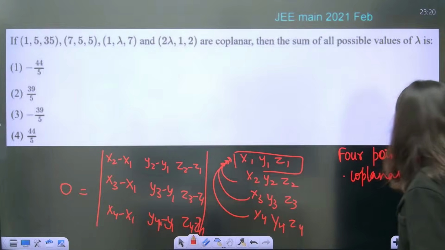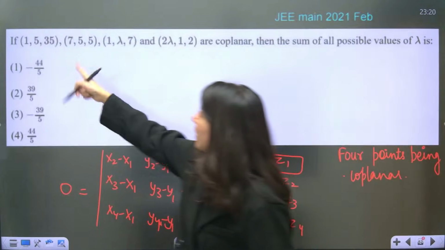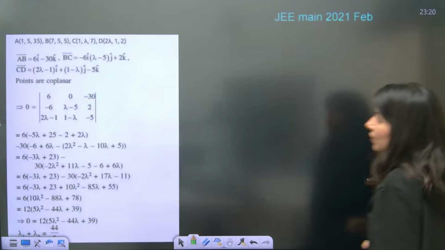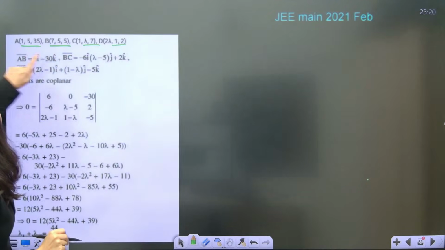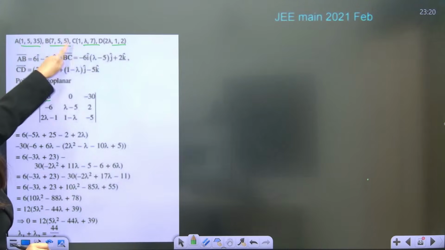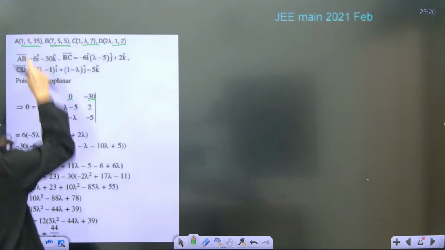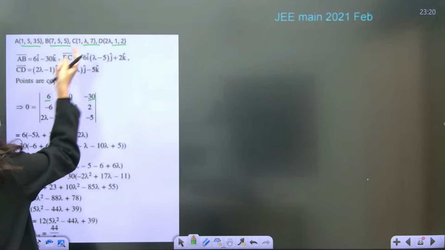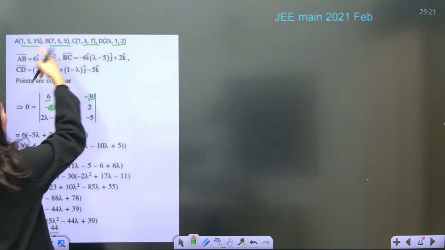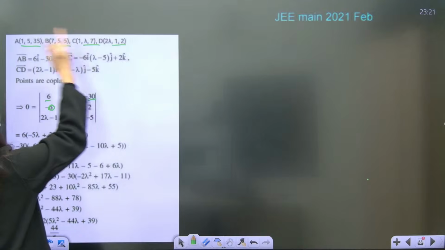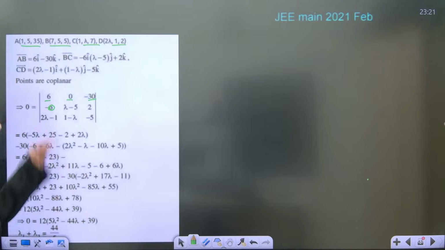So you have to create the determinant. See, point number 1, 2, 3, 4. 4 points are there. Now create the determinant. See, 7 minus 1, 6. Then 5 minus 5, 0. 5 minus 35, minus 30. Understanding? Now this 1 minus 1, you have to write 0. Then lambda minus 5, 7 minus 35. Like this. Then 2 lambda minus 1, 1 minus 5 and then 2 minus 35. Like this you have to do it.